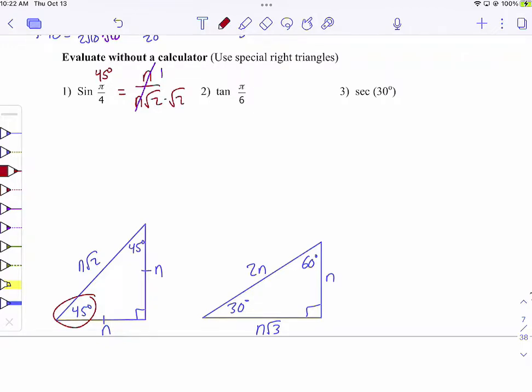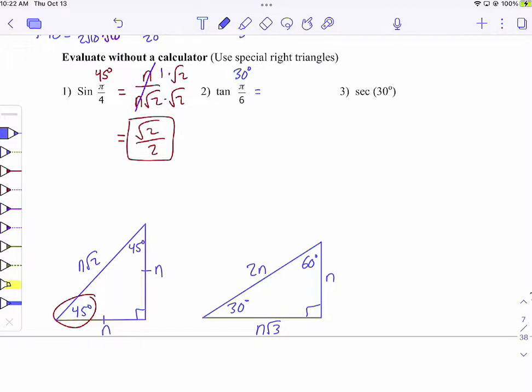All right, I can't leave it like that. I got to multiply top and bottom by root 2. And those of you who have done a little bit of trig, do you recognize this fraction, root 2 over 2? If you don't, that's okay. You'll see root 2 over 2 another 1,000 times before this is all said and done. Okay, pi over 6. Do you know what that would be in degrees? It's 30 degrees. And again, if you don't know that now, that's okay. We're going to have a discussion about that later, but that's 30 degrees.